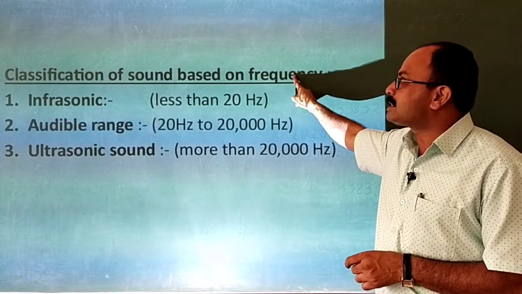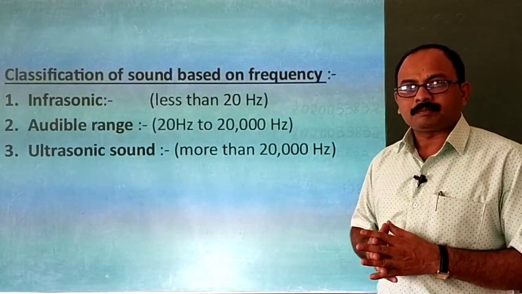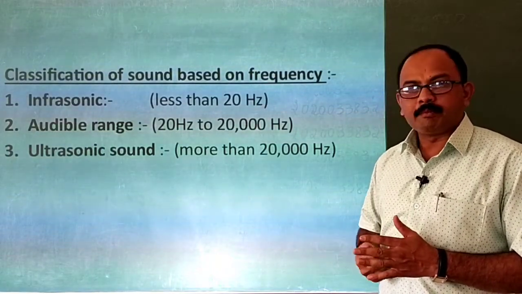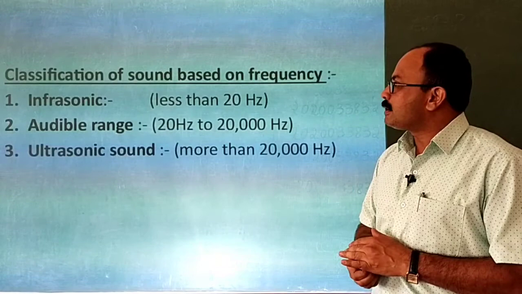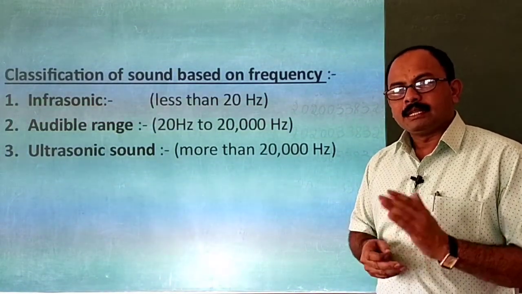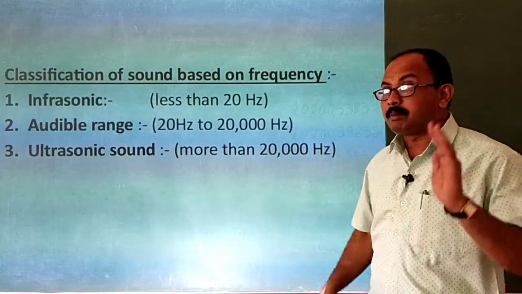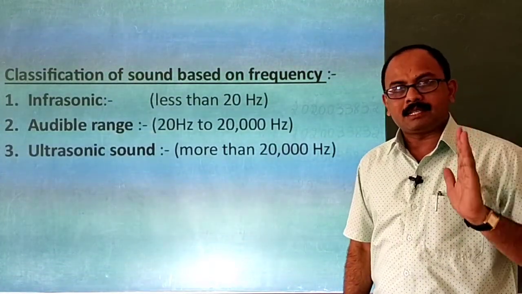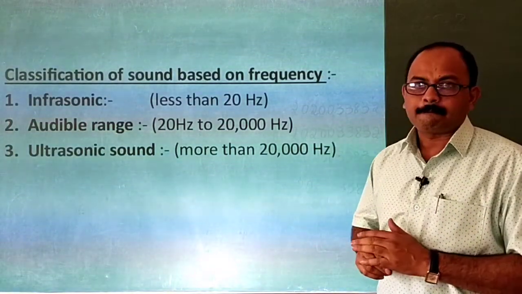Based on the frequency, sound waves are classified into 3 parts: infrasonic, audible range and the ultrasonic sound waves. Infrasonic sound waves will have the frequency less than 20 Hertz. This sound cannot be perceived by us. The animals can perceive this sound.